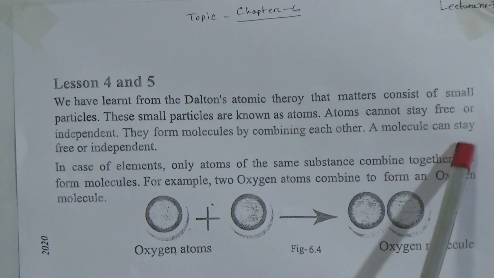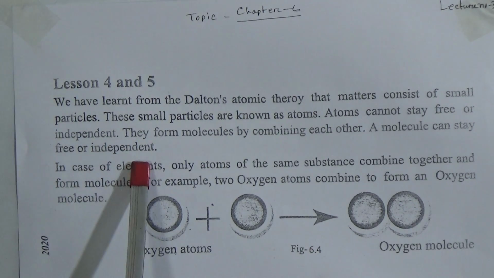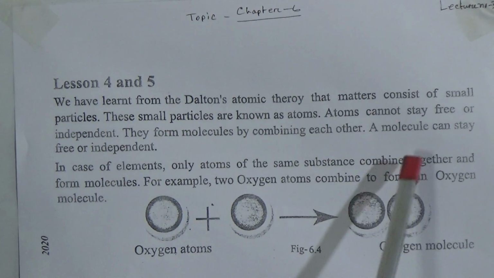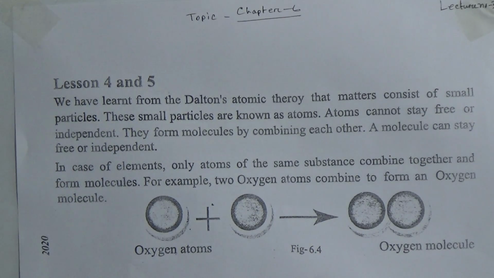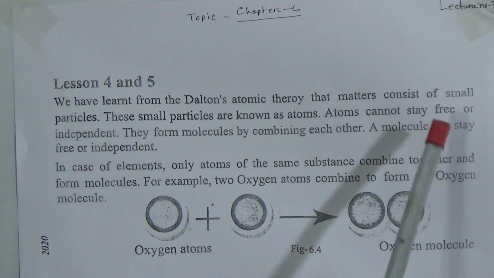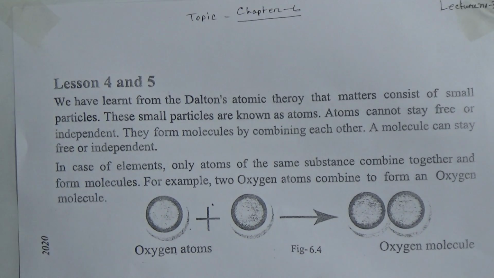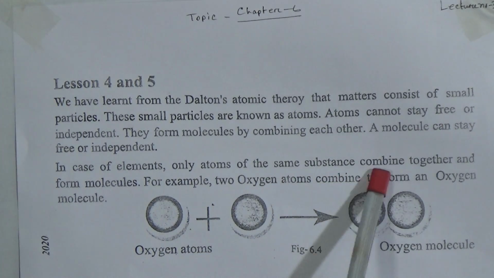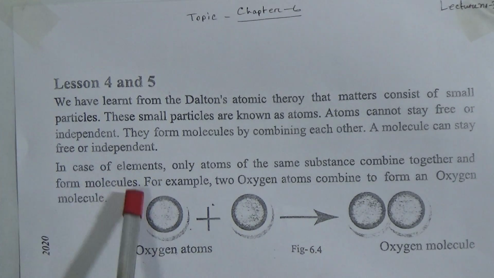A molecule can stay free or independent, but atoms cannot. In case of elements, only atoms of the same substance combine together and form molecules.